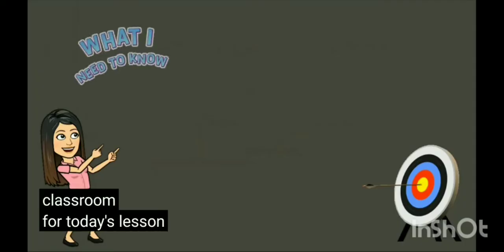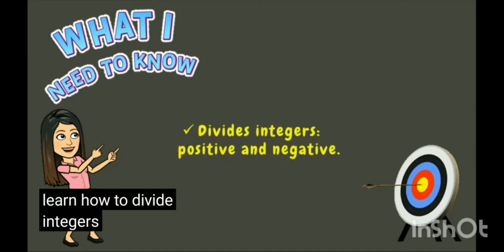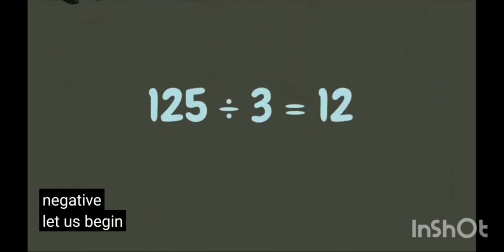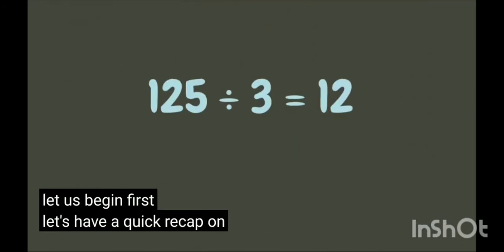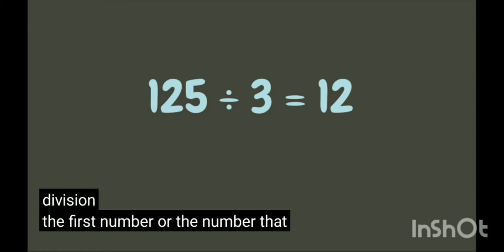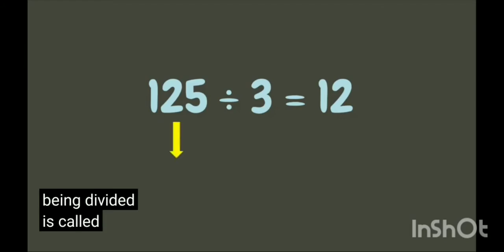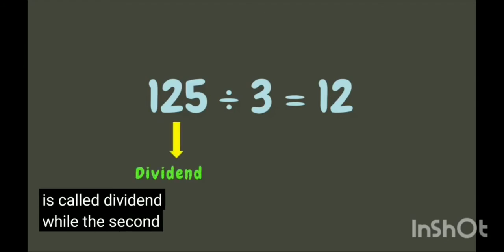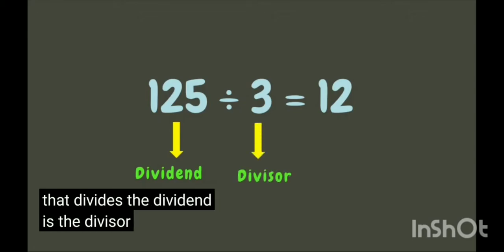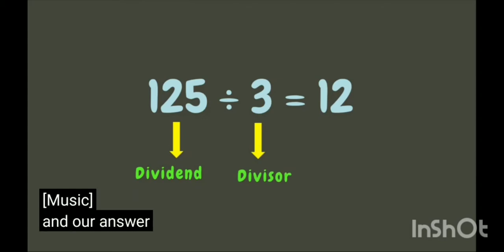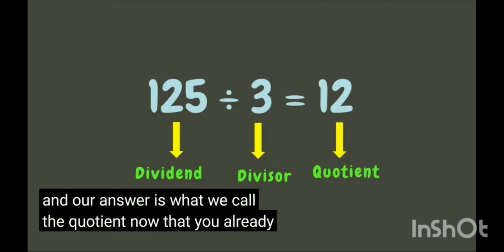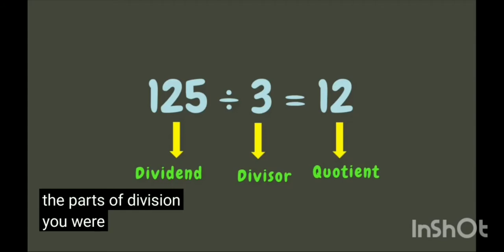For today's lesson, you are going to learn how to divide integers, whether they are positive or negative. Let us begin. First, let's have a quick recap on the parts of division. The first number, or the number that is being divided, is called dividend, while the second number, or the number that divides the dividend, is the divisor. And our answer is what we call the quotient. Now that you already know the parts of division, you are ready for our lesson.